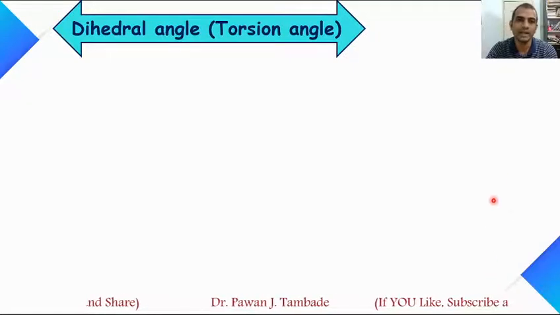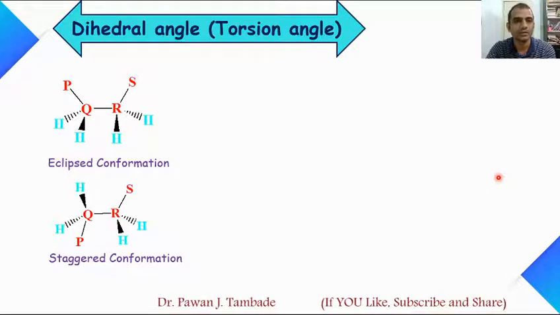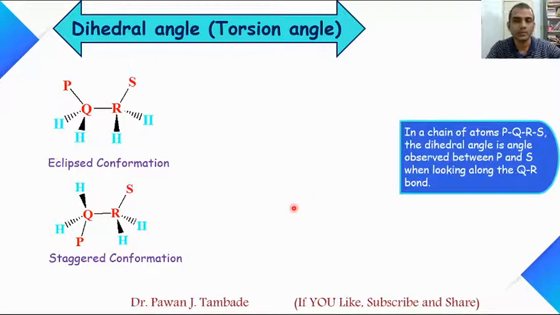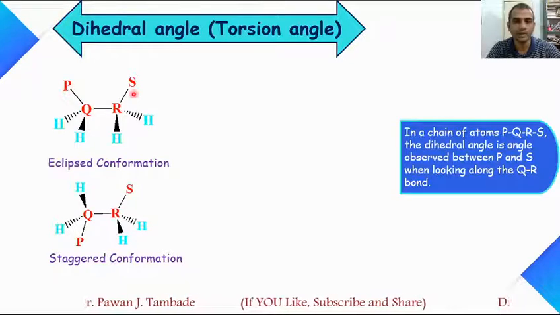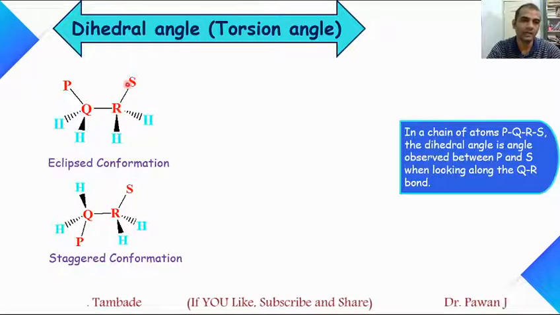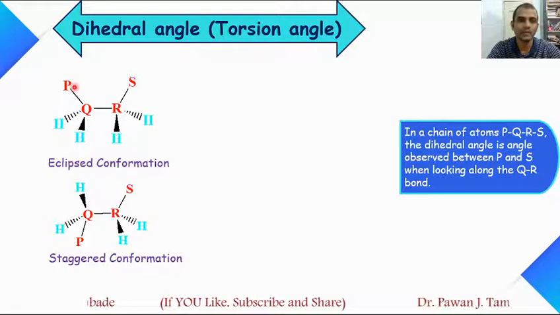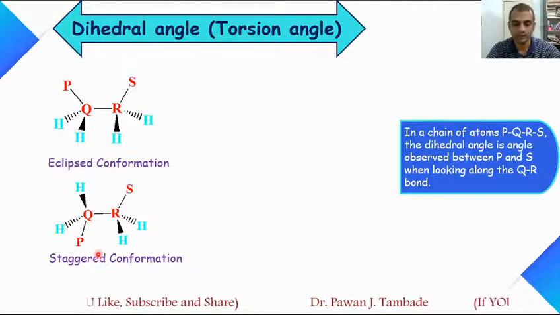Now we will see dihedral angle or torsion angle in general. Suppose in a chain of atoms like PQRS, the dihedral angle is the angle between S and P atom or group when we look at this QR bond. In general there are two conformations, eclipse conformation and staggered conformation.